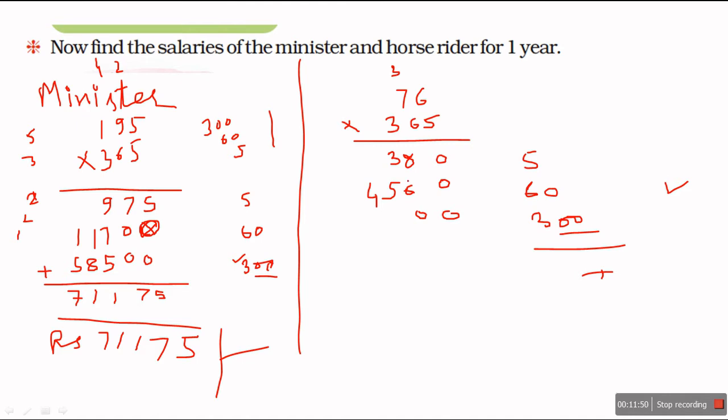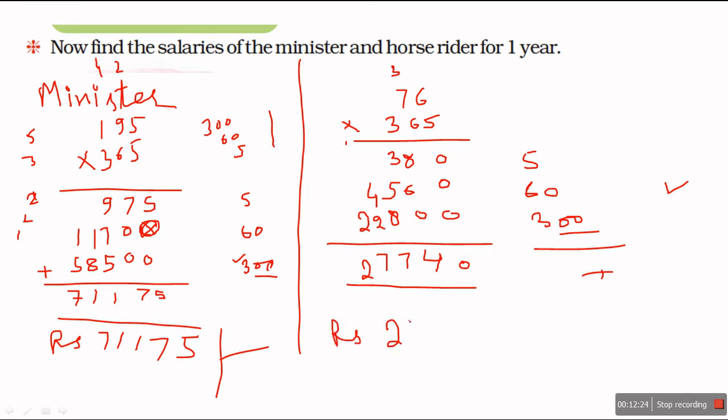3 6s are 18, carry over 1, 3 7s are 21, and 1, 22. 0, 8 plus 6, 14, 4, carry over 1, 5 and 3, 8, 8 8s are 16, and 1, 17, carry over 1, 4 2s are 6 plus 1, 7, 2. So horse rider will get rupees 27,740 only.